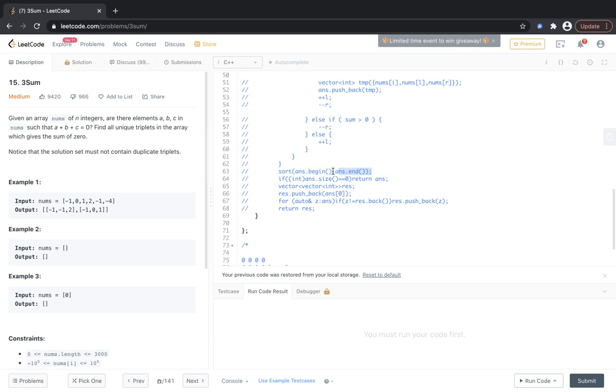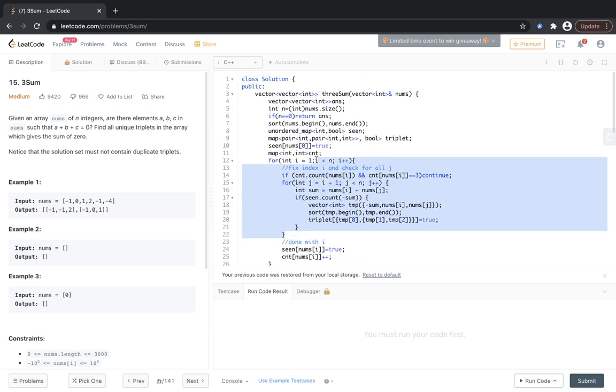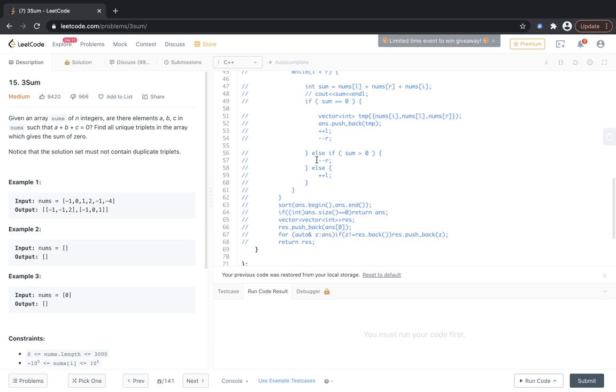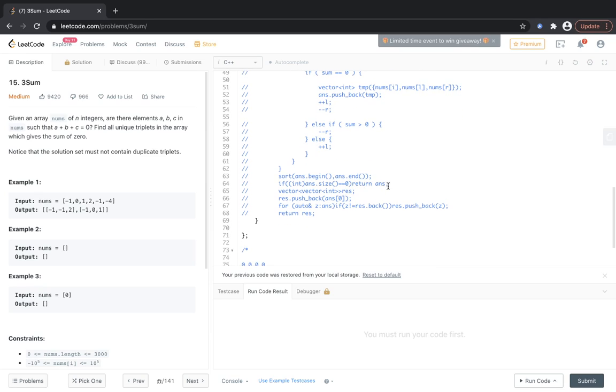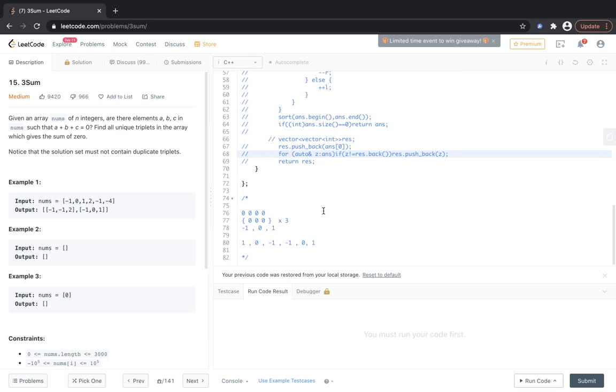Sorting it won't be a problem because we have only 3 elements, or we could have also taken pair of int comma pair of int like we took in the last thing, or we could have taken a struct and defined our own lesser than or greater than in the struct. So yeah, and if the size of answer is 0, return answer, else we have this vector as result. So this is our vector, which we will return in the end. And here in this vector we push only the unique elements. So yeah, this is the brief summary of what I did.